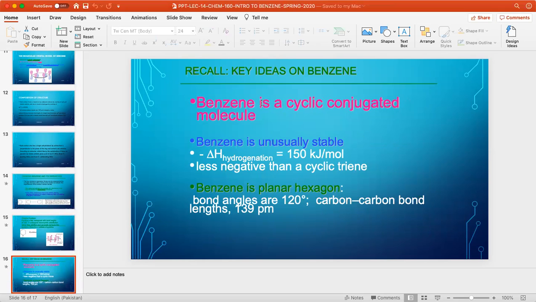Now we come to the key ideas on benzene. After all this discussion, let's summarize them. Number one, benzene is a cyclic conjugated molecule. Cyclic you have understood. Conjugated means alternating single and double bonds. So the benzene structure has alternating single and double bonds: one single, one double, one single, one double, one single, one double. And it is unusually stable.